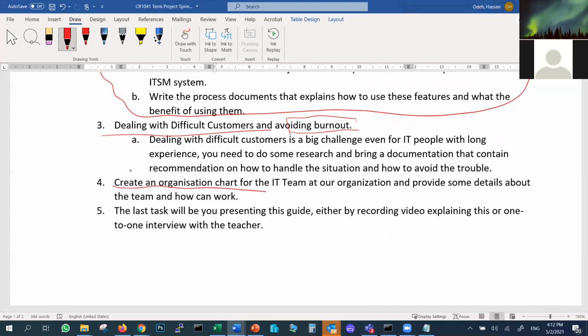Imagine how the IT team looks like. You remember last class, I showed you the slide where it says help desk and desktop and audio, video and network and software and application. This is the chart. The last thing, you guys have to do a presentation with me.